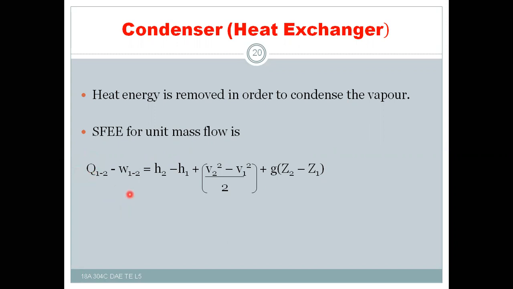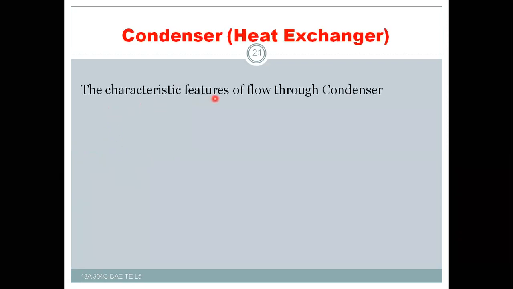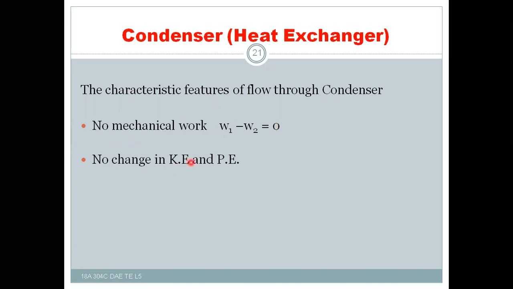So let us see the characteristic features of flow through the condenser. No mechanical work, that's why it becomes 0. No change in kinetic energy, that will become 0. And no change in the potential energy, that will also become 0. So finally, minus Q12 is equal to H2 minus H1, and finally the equation will be Q12 equal to H1 minus H2.